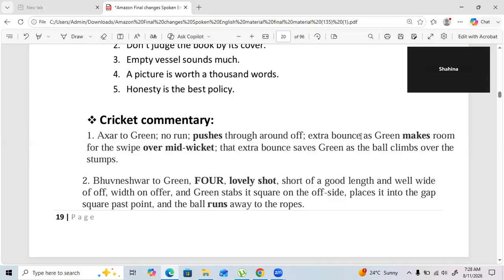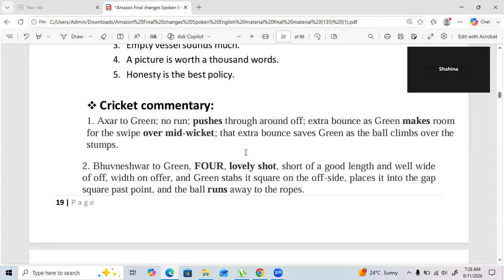It is so simple, let me tell you. Let's say Virat and Bumrah are playing. Let's say it is IPL, in that Bumrah throws the ball, Virat hits the ball. Okay, so with a name, as I told you, you have to use S or ES. So Virat hits the ball and it goes for six or it goes for four, whatever it might be. So in this way, all the cricket commentary will come under simple present.